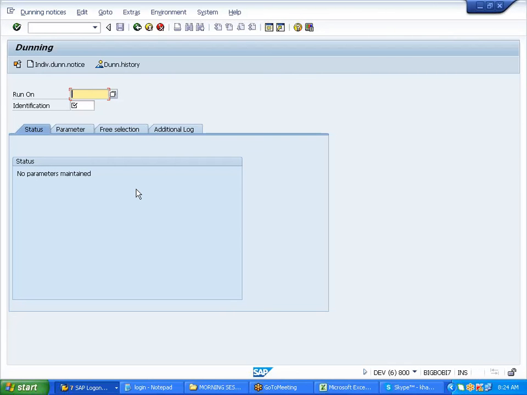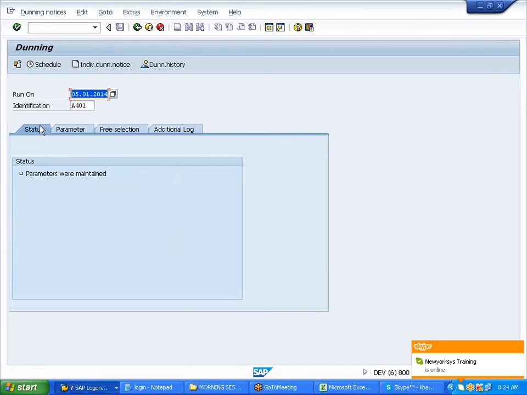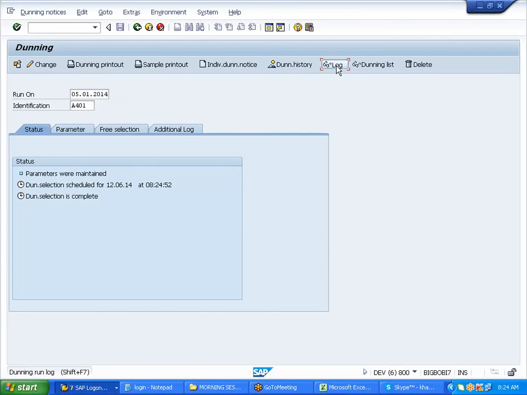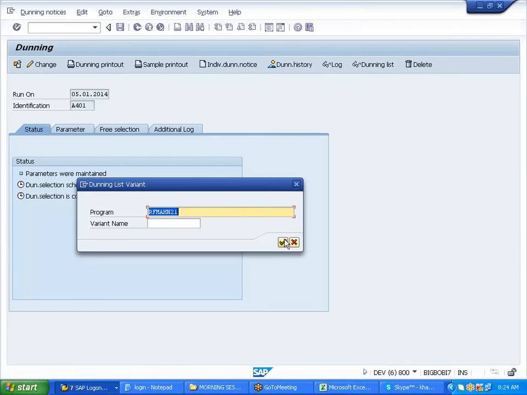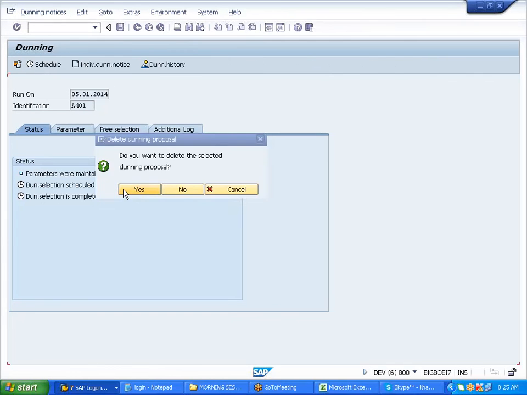If I run on... no dunning levels. Nothing is there.